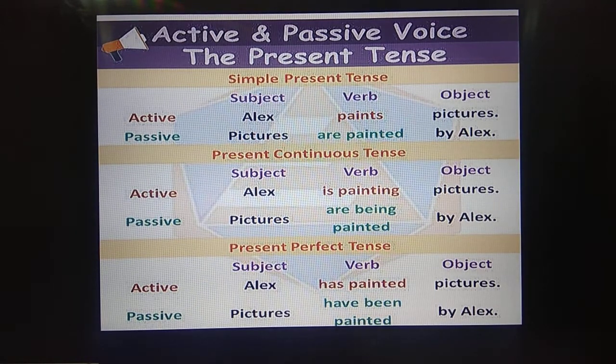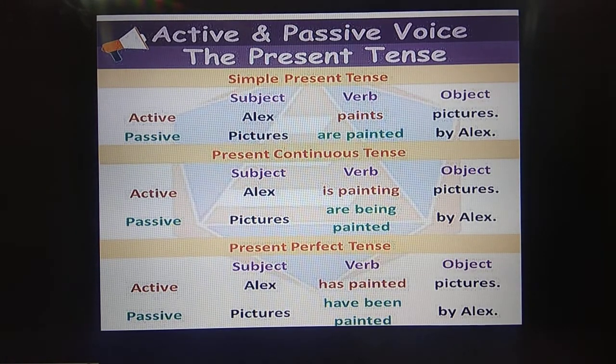B-E-I-N-G. And for perfect tense, what is the word introduced in the passive voice? B-E-E-N, been. So pictures have been painted by Alex. Alex has, it is singular. So Alex has painted pictures. And when you convert it into passive, it will become pictures have been painted by Alex.